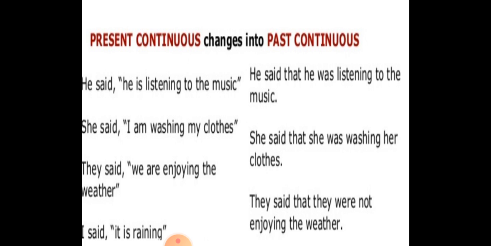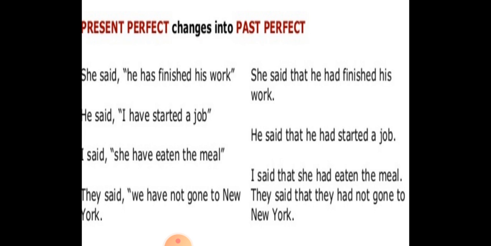I said it is raining. So what will happen here? I said that it was raining. So in this way the continuous form is changed.